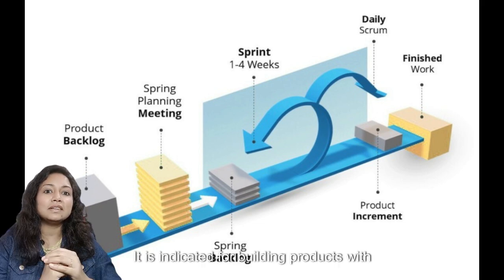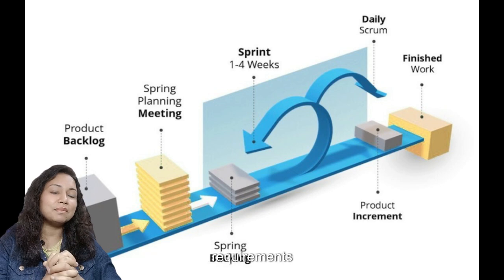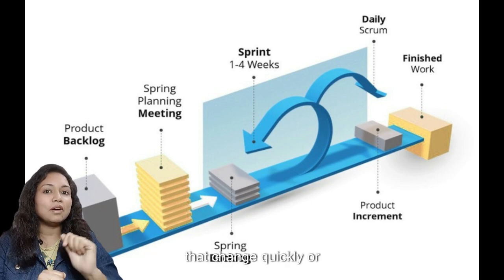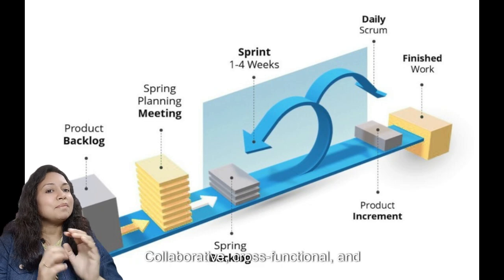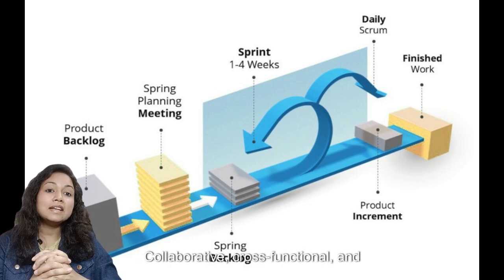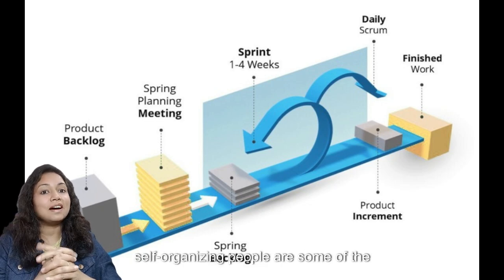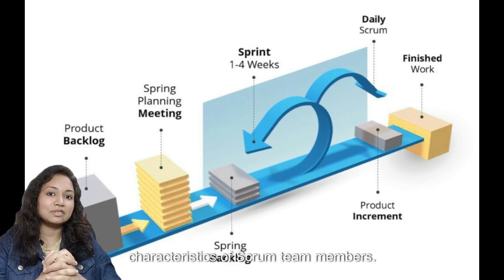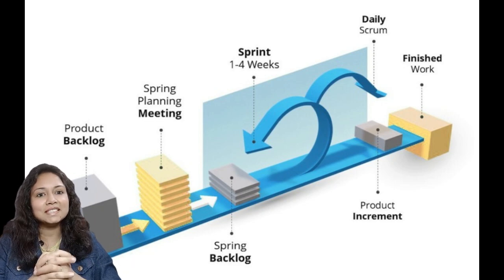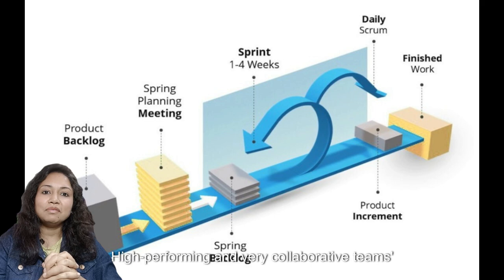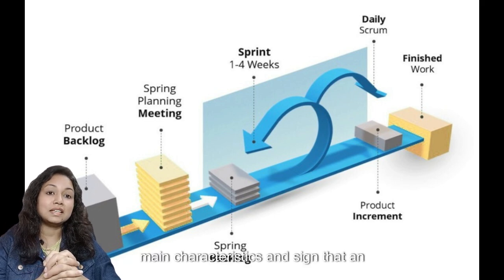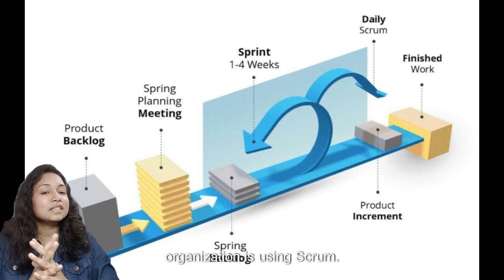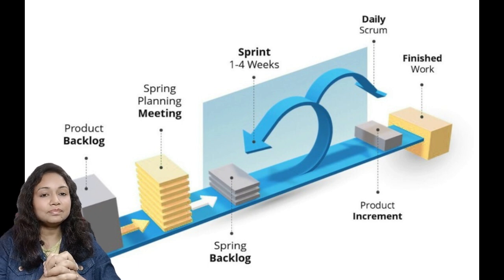It is indicated for building products with requirements that change quickly or are highly emerging. Collaborative, cross functional, and self organizing people are some of the characteristics of Scrum team members. High performing and very collaborative teams are the main characteristics and a sign that an organization is using Scrum.